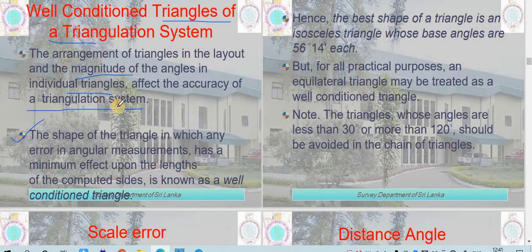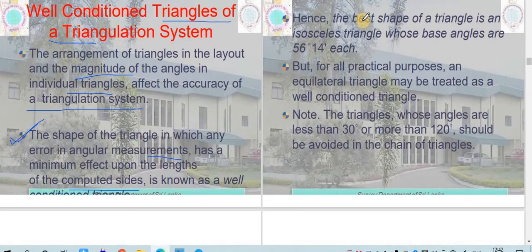The shape which you are going to select for any triangulation system should be such that whatever angle you have measured, any error in it has a very small effect on the length of the computed side. That is known as a well conditioned triangle.